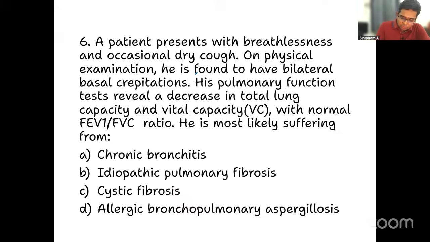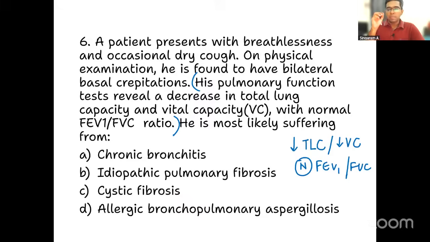The entire answer for this question is from this part of lung function testing abnormality. What is that? Decrease in the total lung capacity, TLC, or total lung volume, decrease in the vital capacity, and normal FEV1 by FVC ratio. Now, based on the lung function testing, we divide the disorders into obstructive pattern and what other pattern? Restrictive pattern. Tell me, what does this fit into? Decrease in the lung volumes with normal FEV1/FVC ratio. Yes, very correct. It's a restrictive lung disease.